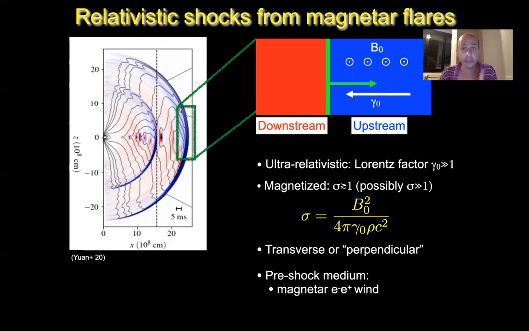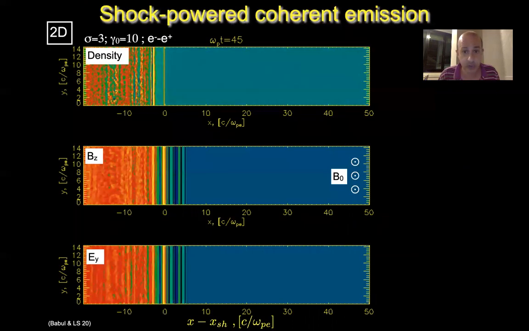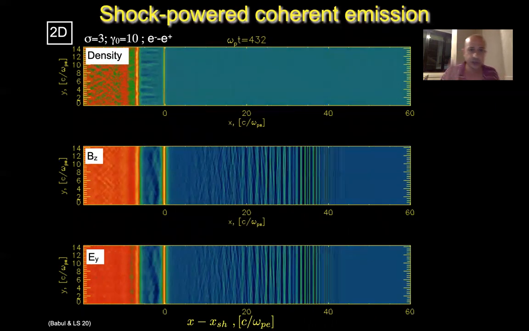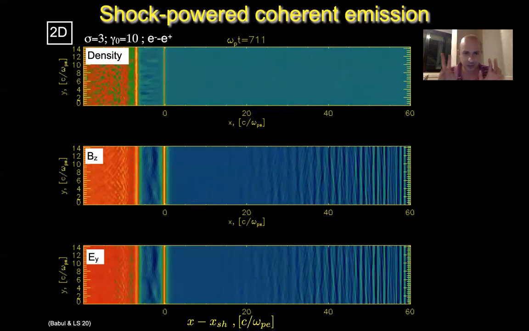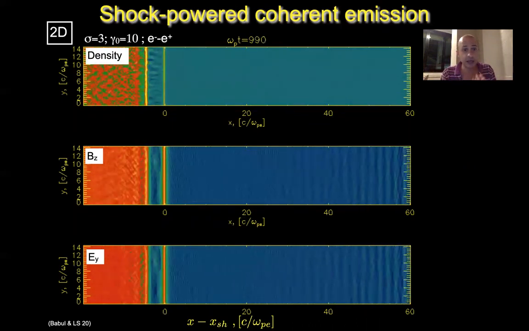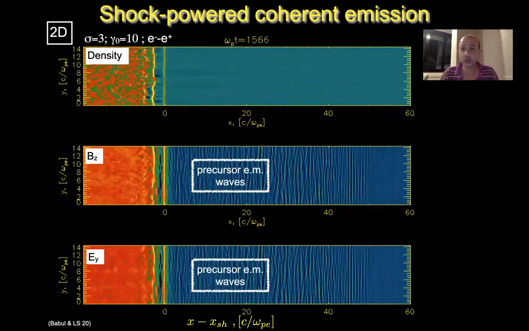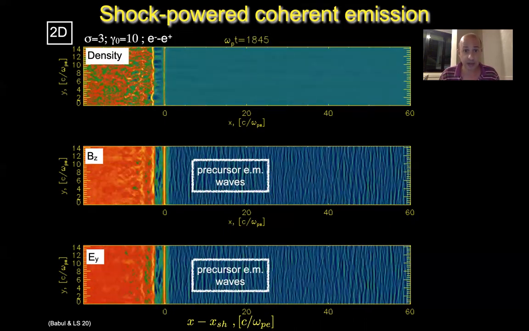We are now in a position to characterize the properties of the coherent emission produced by such shocks from first principles, thanks to fully kinetic particle-in-cell simulations. And these simulations are telling us that such shocks do produce coherent emission. This is shown in 2 dimensions. There is an initial transient, the shock is silent, quote unquote, for a while, and then it produces these ripples that propagate into the upstream. This is our candidate FRB.